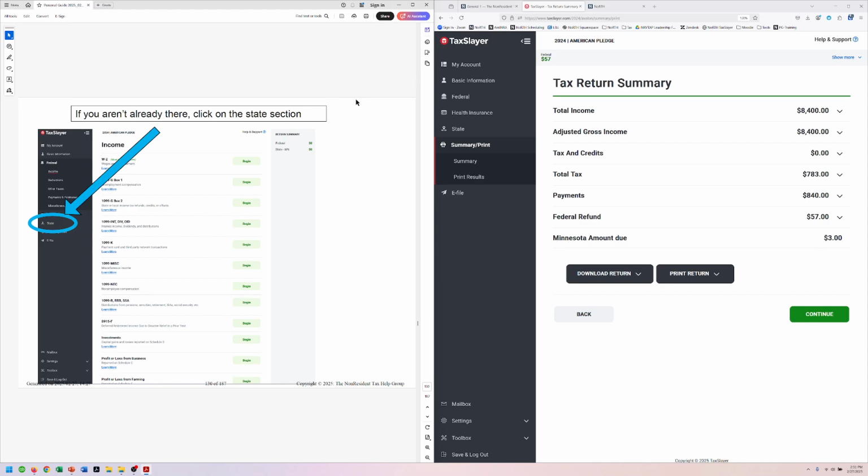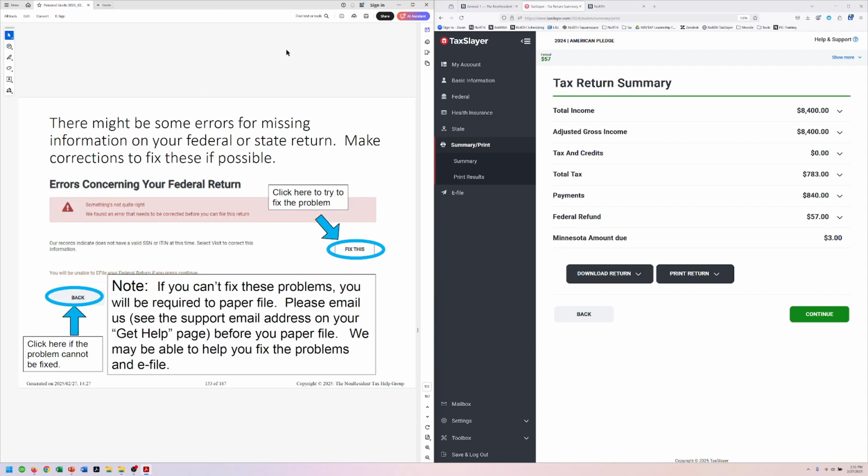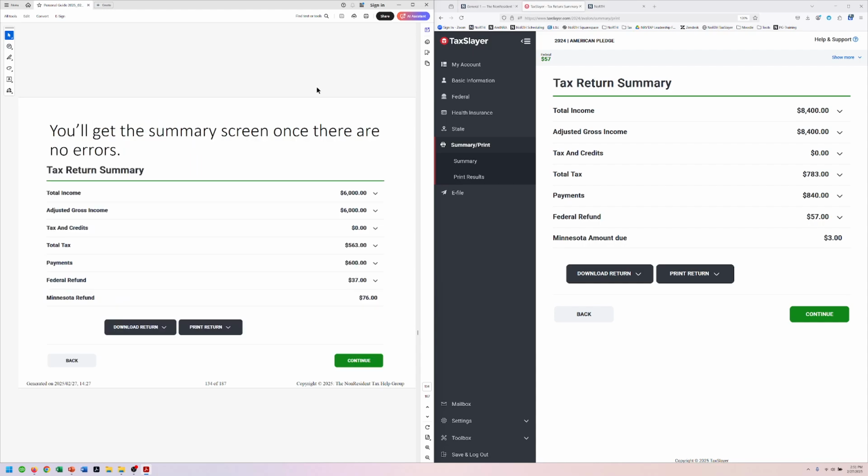All right, click to state. We were already there. We will continue. It'll update if there are any errors. There might be some, you can fix it. One error that we are aware of, based on some software limitations: if you are married, you generally will not be able to e-file your state returns. You can e-file your federal return. If that was your situation, we would give you some special notes in your personalized guide about that. If there's a problem, fix it. Again, this is where we can do a lot of help through email especially, but we're here at the same page. Obviously the numbers are different, but that's okay.